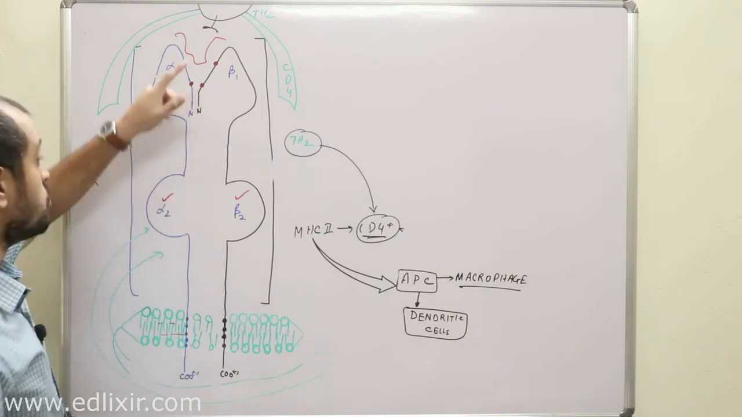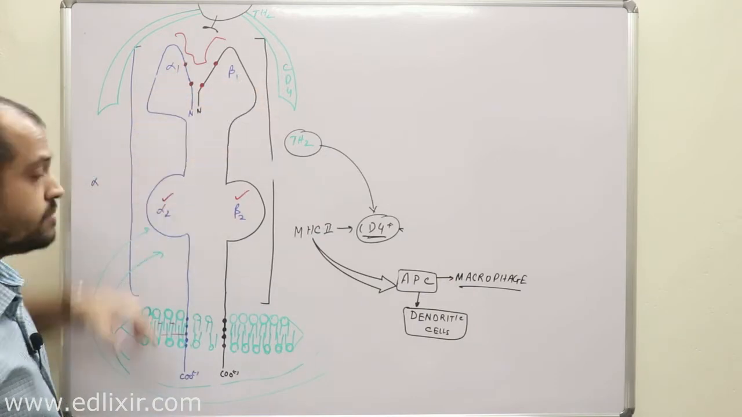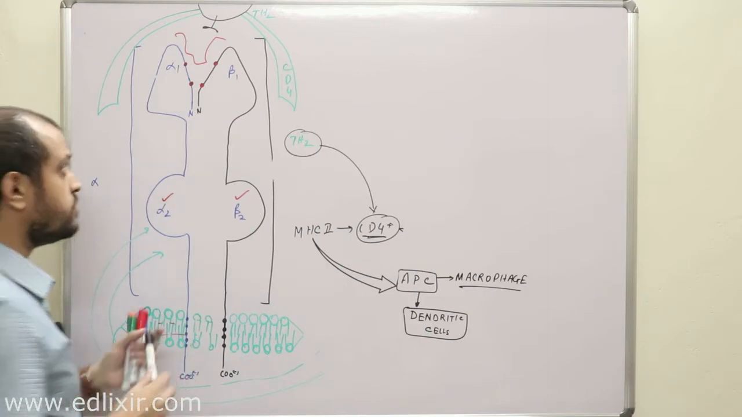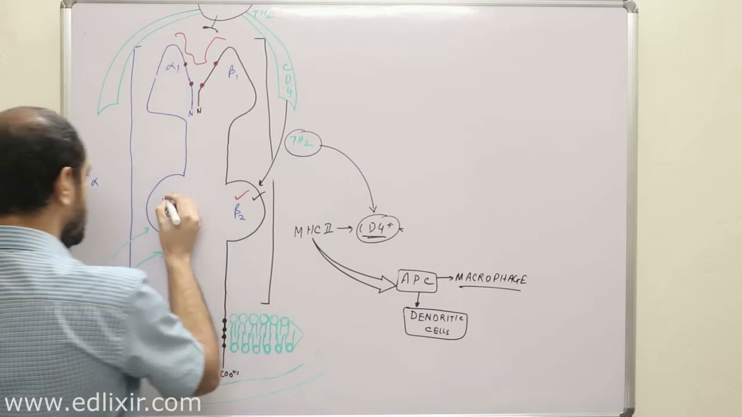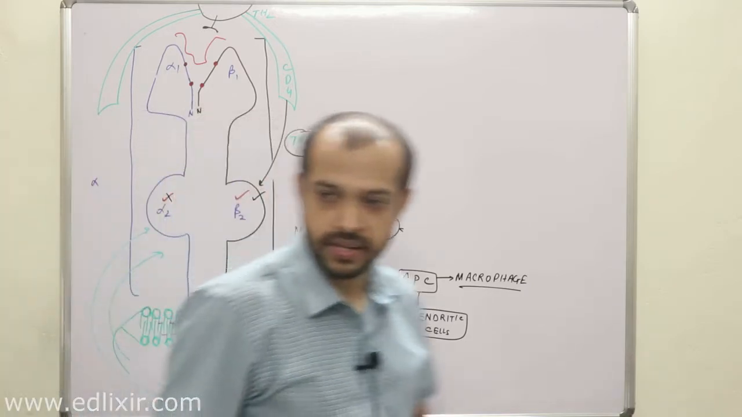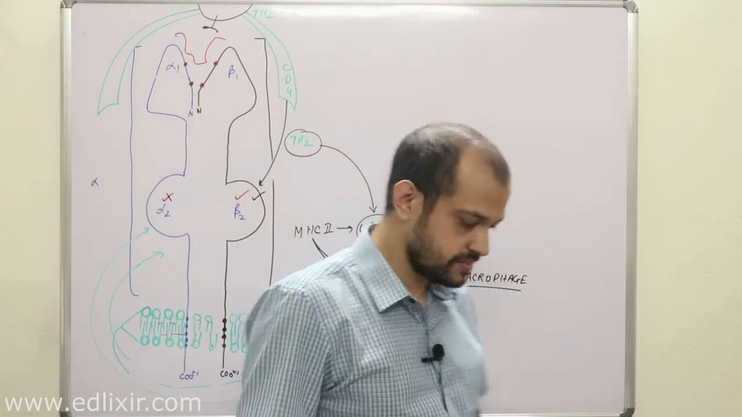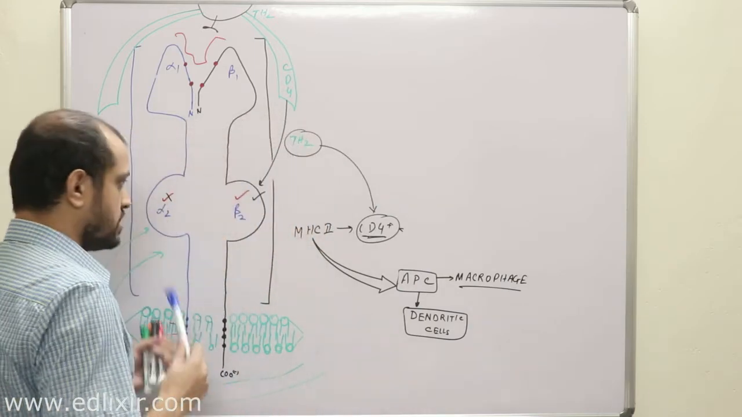Now tell me to which segment CD4 will bind. Now listen, CD4 will actually interact with beta 2. Clear? It will never interact with alpha 2. Okay, there is a difference.